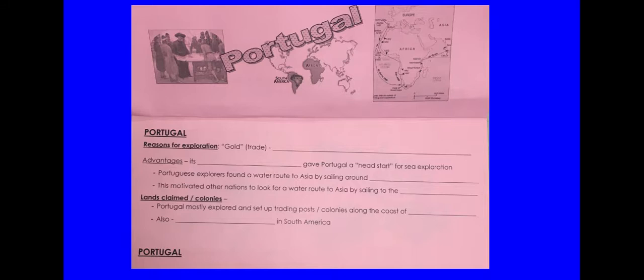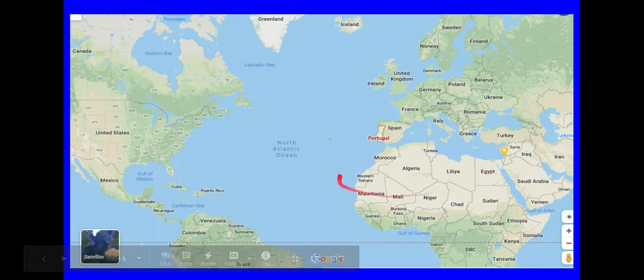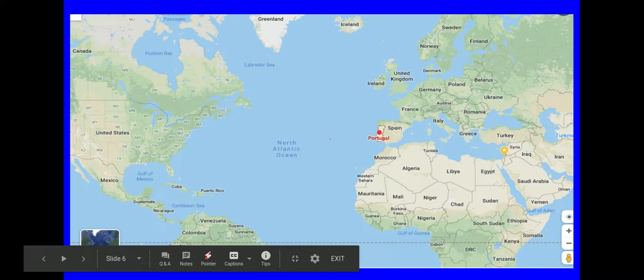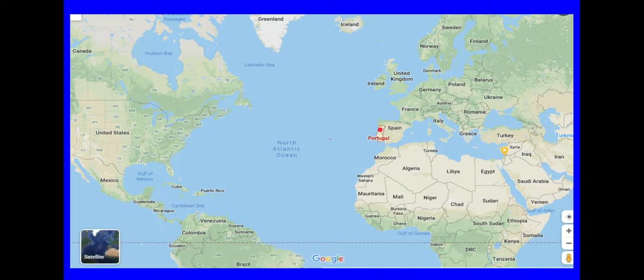This little tiny country will, for a time period, become the most powerful country around. And how? You might guess, because you know that environment affects people's cultures, that the culture of Portugal probably involves a lot of seafaring, traveling by boat, fishing, trading, things like that. And that would be a good assumption.